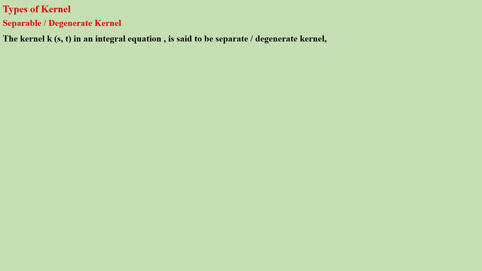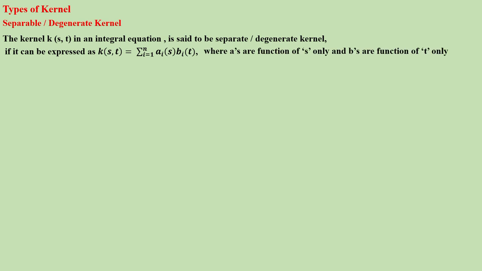The kernel K(s,t) in an integral equation is said to be a separable or degenerate kernel if it can be expressed as K(s,t) equal to summation i equal to 1 to n of a_i(s) b_i(t), where the a's are functions of s only and the b's are functions of t only. Also the a's are linearly independent.